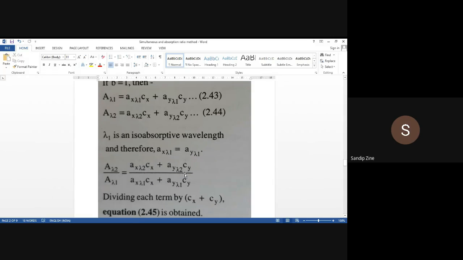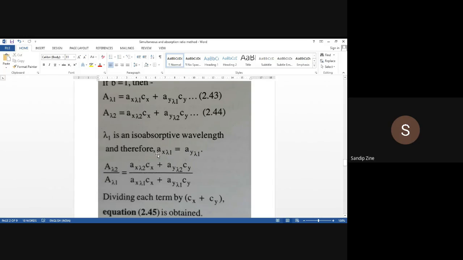So what will happen now? We are saying that wavelength 1 is an isoabsorptive wavelength. And what is the meaning of isoabsorptive wavelength? That is a common wavelength.